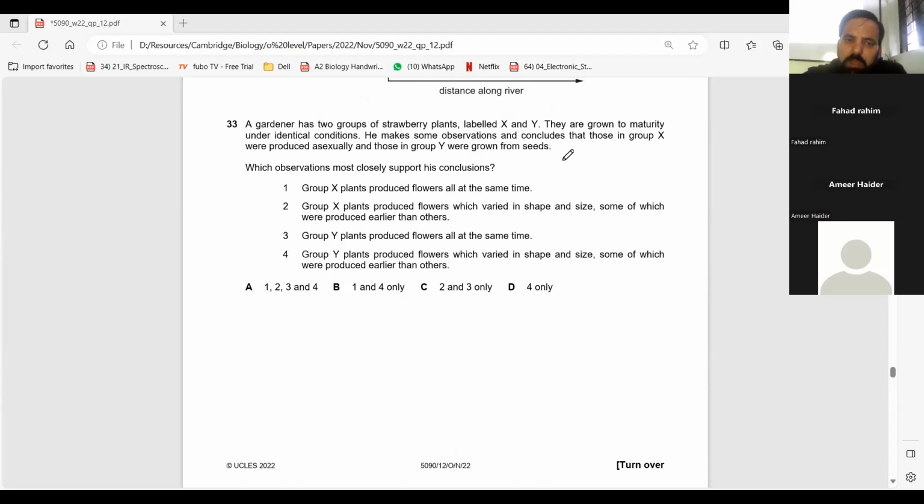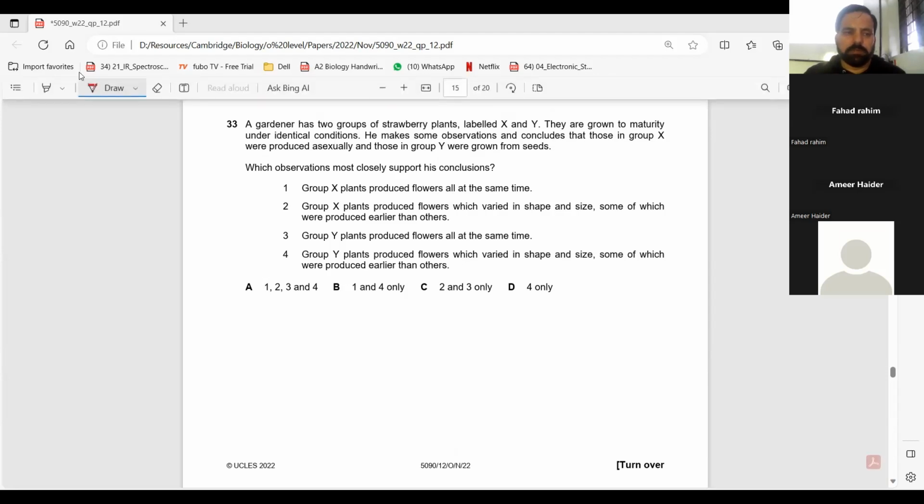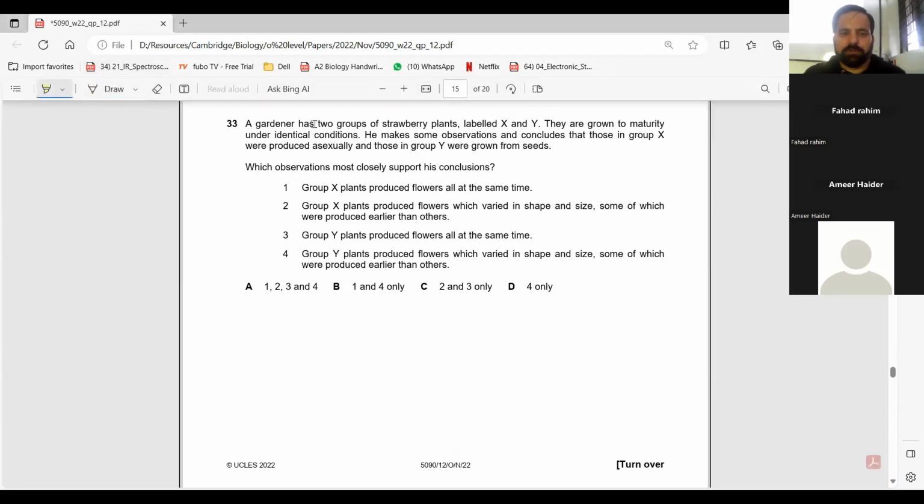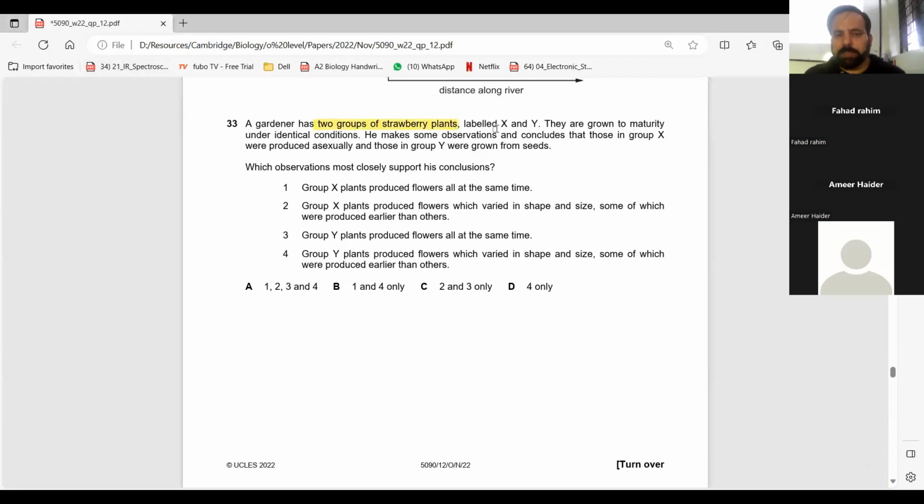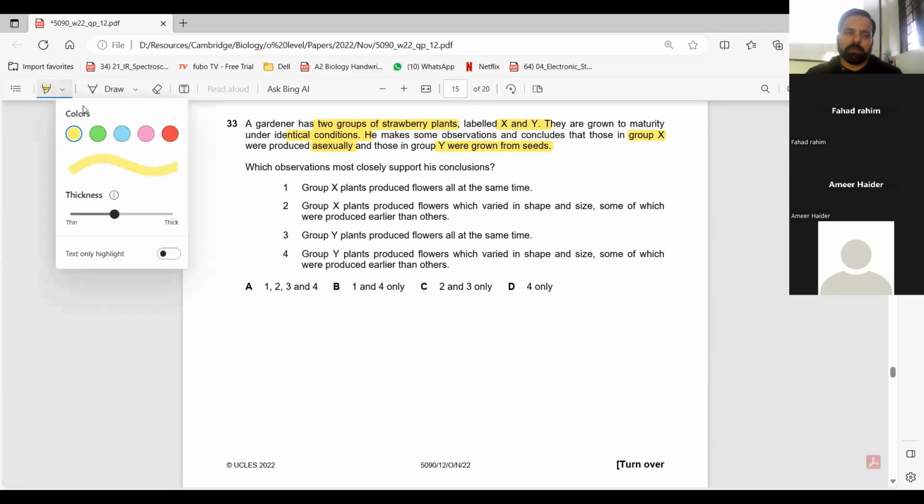No, sir. Okay. Gardener had 2 types of strawberry. Okay, that's a different one. 2 groups of strawberry plants, X and Y. They are grown to maturity under identical conditions. He makes some observation and concludes that those in group X were produced asexually and those in Y were grown from seeds. Okay, now what are the observations which made him conclude this?